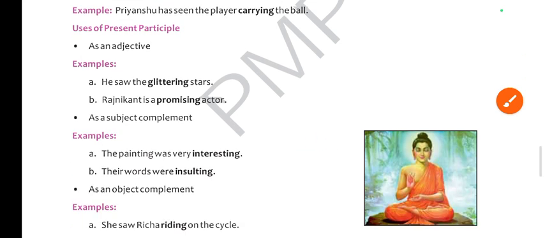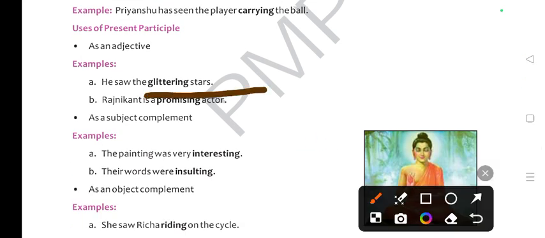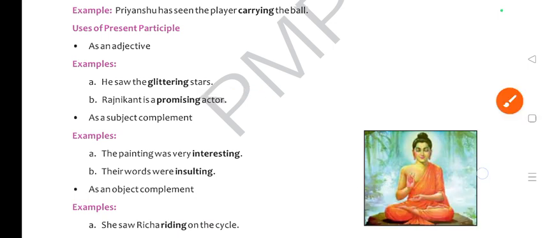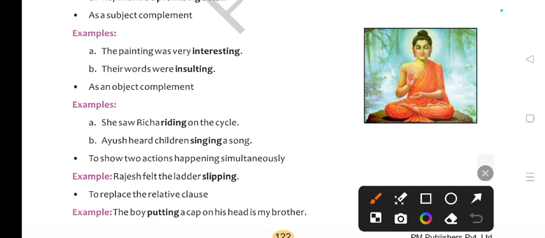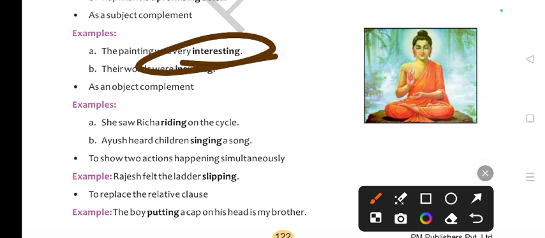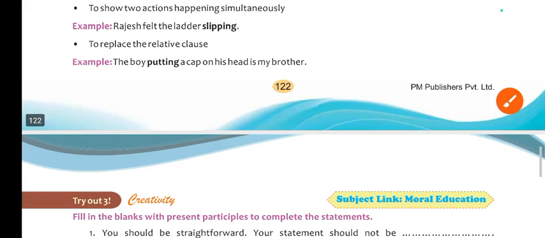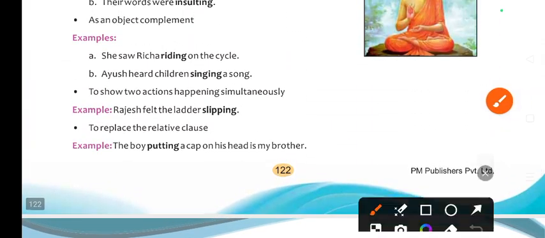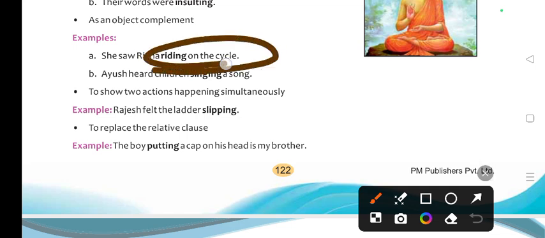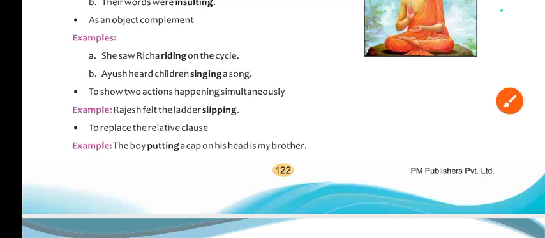ठीक है. Now he saw the glittering stars. क्या है ये? Verbal adjective है, present participle है. ठीक है. The painting was very interesting. So interesting is what? Present participle है. This one here. She saw Richa riding on the cycle. Cycle is noun, तो noun को ये specify कर रहा है the word riding. So this is what? Present participle.